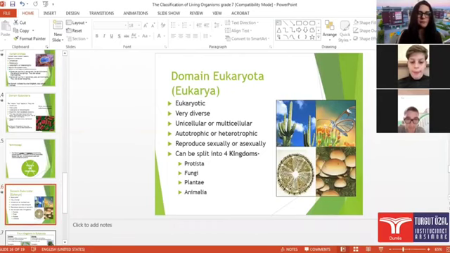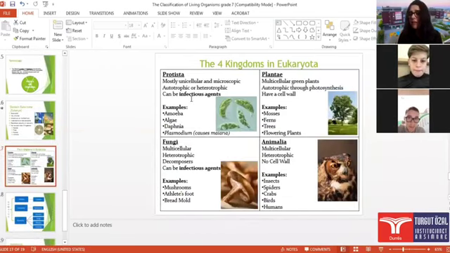Great. Now, let's say something about the characteristics of each kingdom. Protista: mostly unicellular and microscopic, autotrophic or heterotrophic. They can be infectious agents. As examples, amoeba, algae, and plasmodium, which causes malaria.